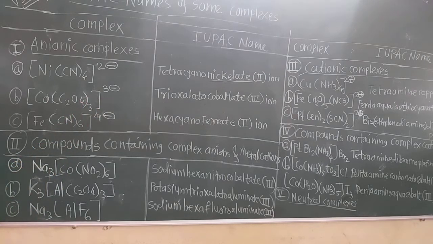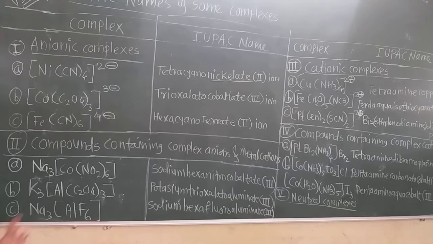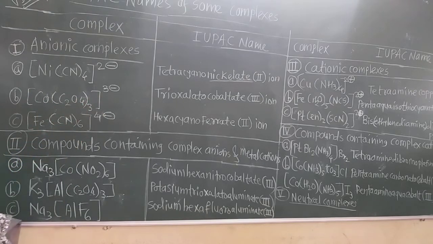So definitely the -3 charge is neutralized by the +3 charge of this cobalt. So cobalt has the +3 oxidation state. Remember that. Total oxalato has 3 into 2, -6 charge. But the coordination sphere has only -3 charge. Then what will be the oxidation number of cobalt? +3. So that 3 is given in parenthesis. And write down the word iron also.